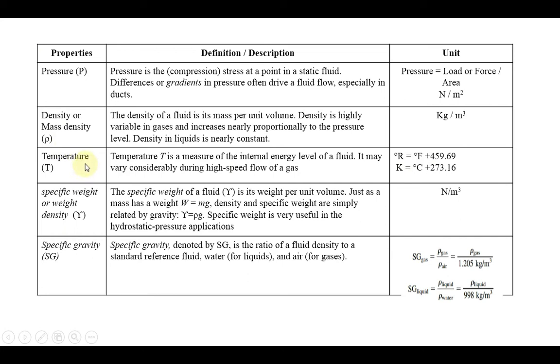Generally we have confusion between temperature and heat. So you have to remember, temperature is a degree of hotness. Simply we can say, based on the definition, it's a degree of hotness. The amount of temperature a substance or fluid possesses, that we can say is its degree of hotness. In case of heat, it's a form of energy. Heat is a form of energy. Temperature is a degree of hotness.